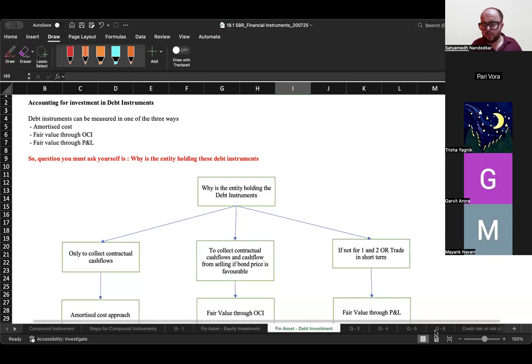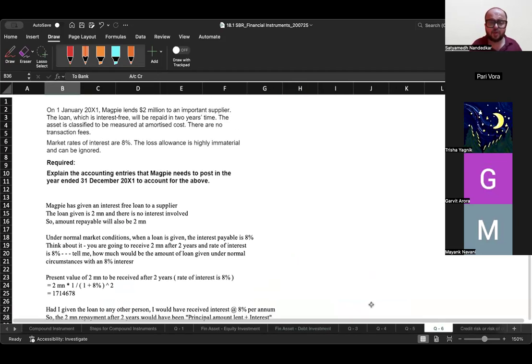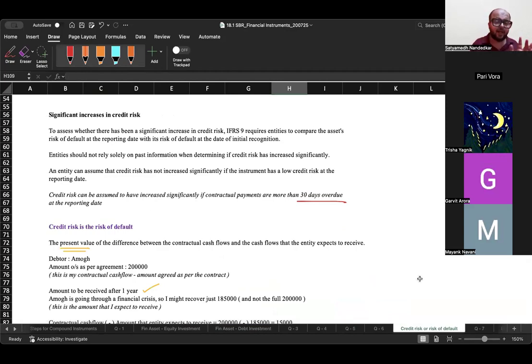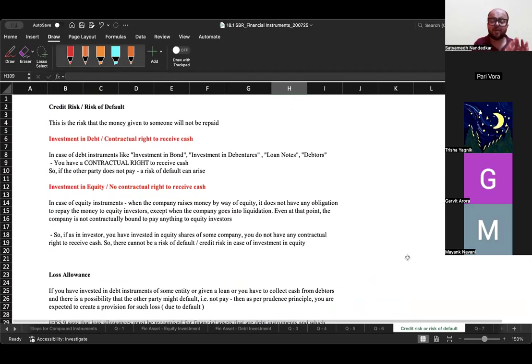We have done, as you can see, around 4 questions on this particular topic, so you should be able to tackle that in the exam. Right now we are only revising the concept. Okay, now in the case of debt instruments there is a possibility which you will never see in the case of an equity instrument, which is the credit risk or risk of default. Now, what is default?